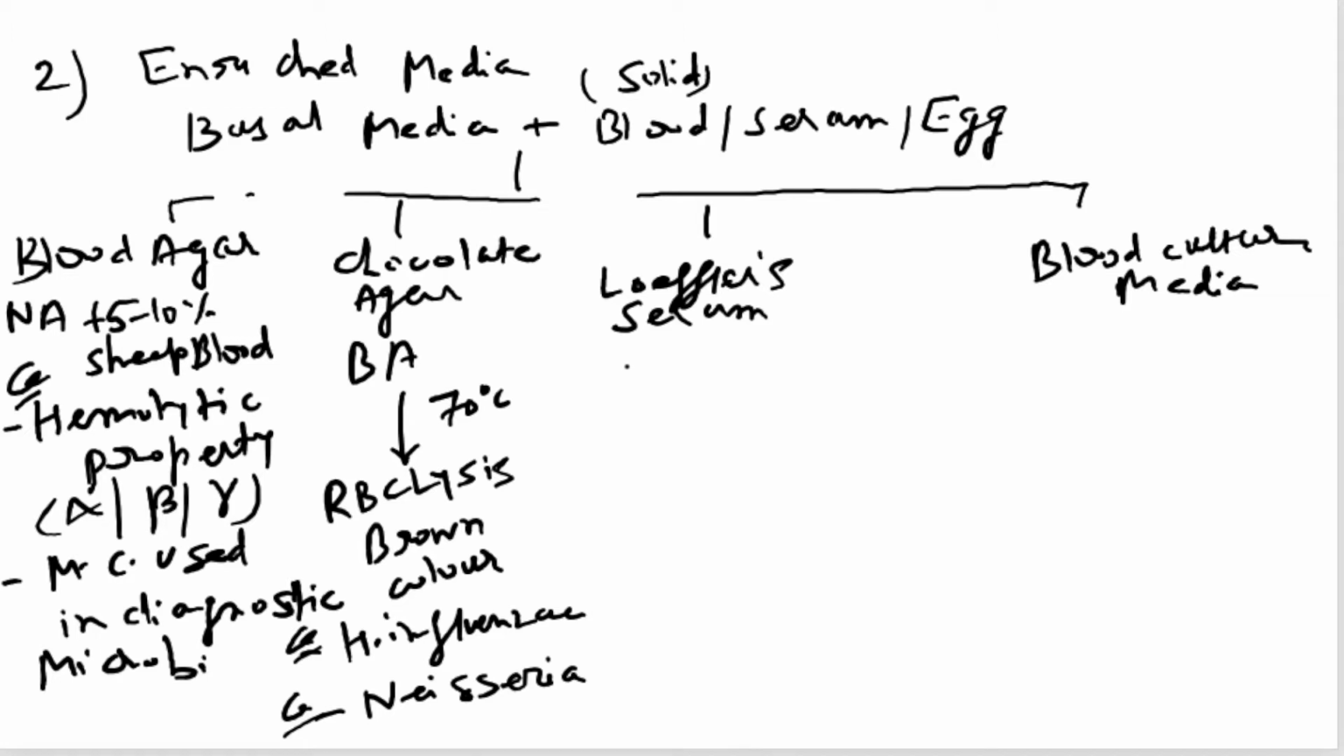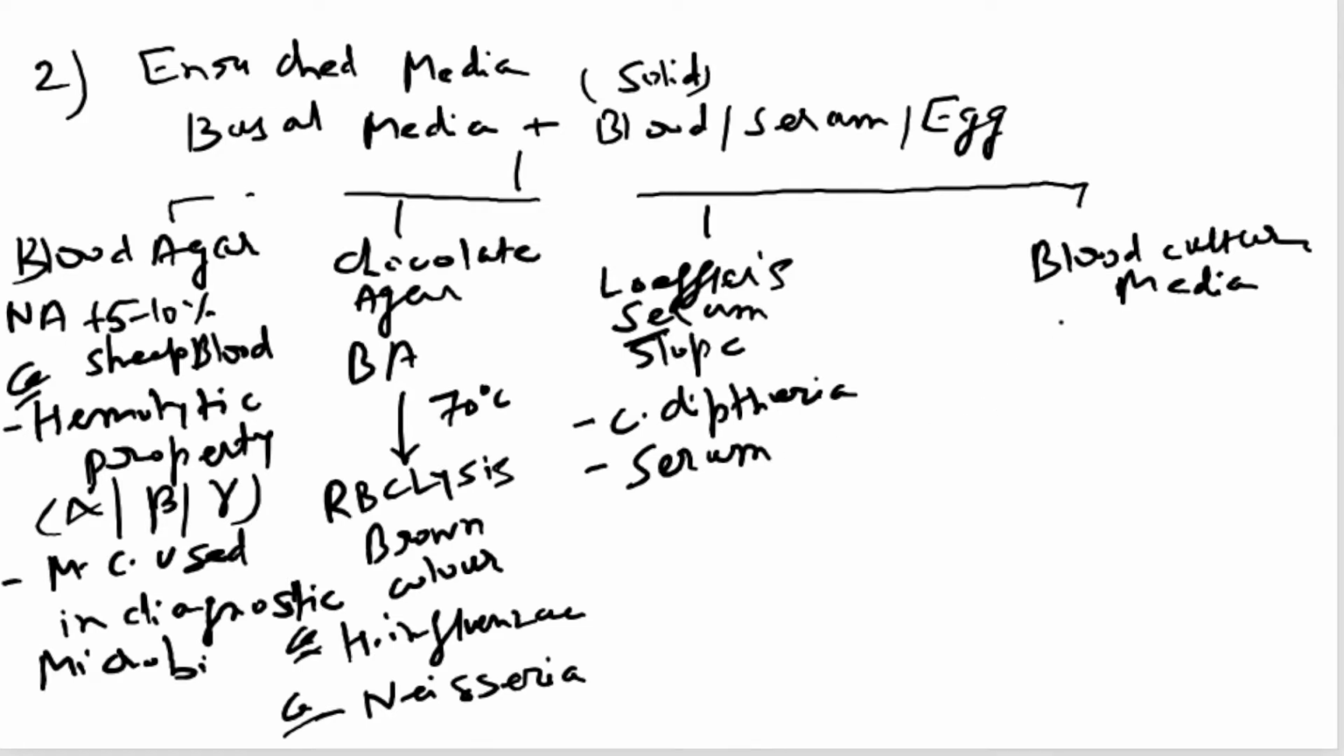Now we are going to see Loeffler's serum slope. Loeffler's serum slope is used to isolate Corynebacterium diphtheria, right? What is the content of the Loeffler serum slope? The name itself implies its meaning, serum. So it contains serum, right? Loeffler serum slope is for Corynebacterium diphtheria.